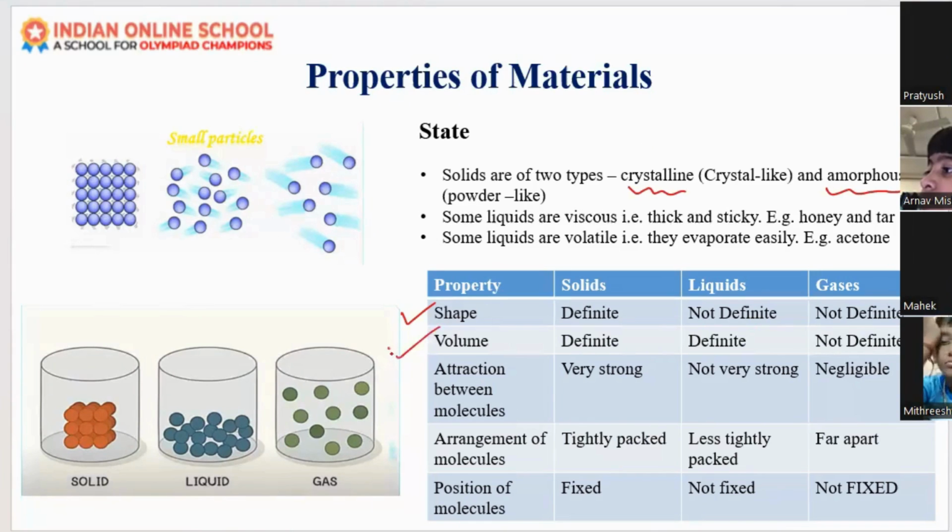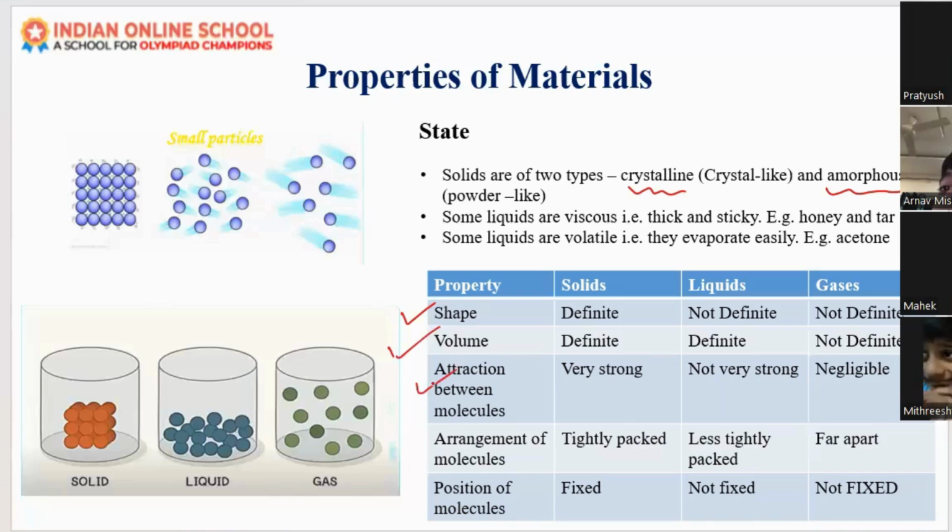Coming to the volume. What about the volume of solids? Definite volume. All of you should answer, okay? Not one or two children. Next, what about the volume of liquids? They are also definite. And what about gas? Not definite, because they will take the entire space. Wherever the space is there, they will take the entire space.